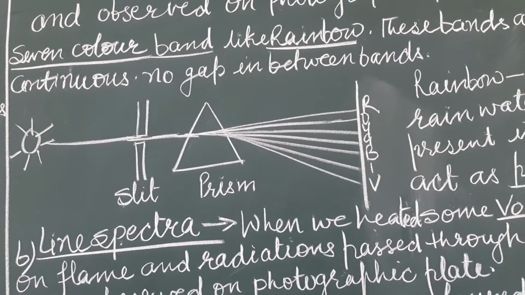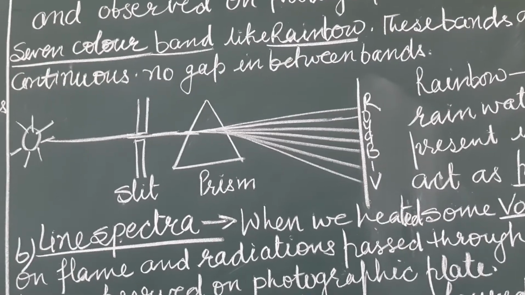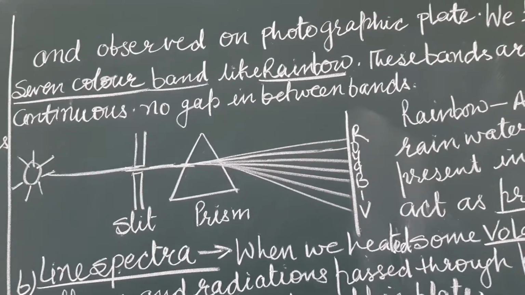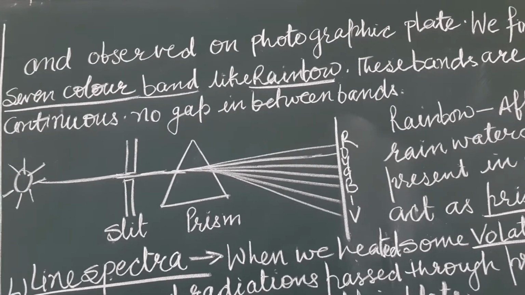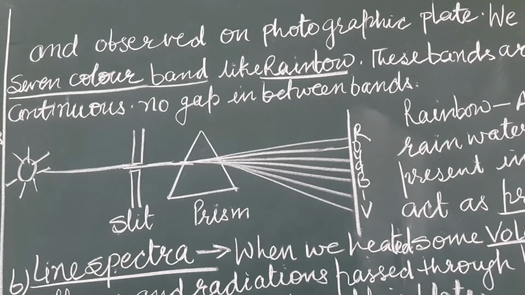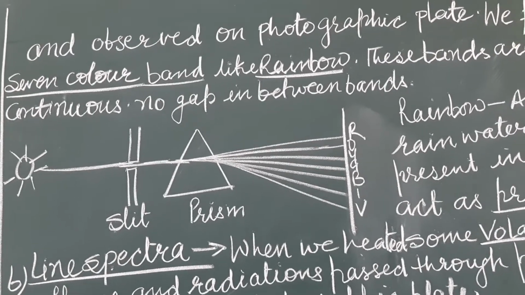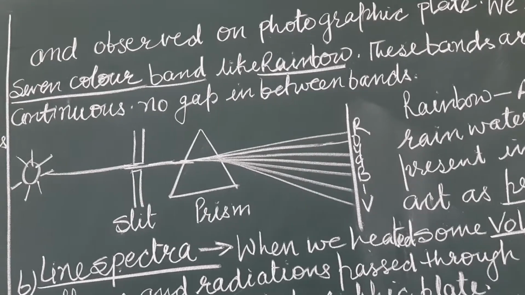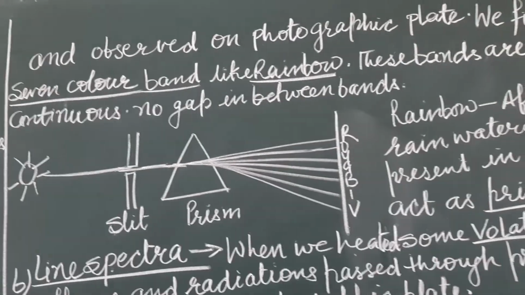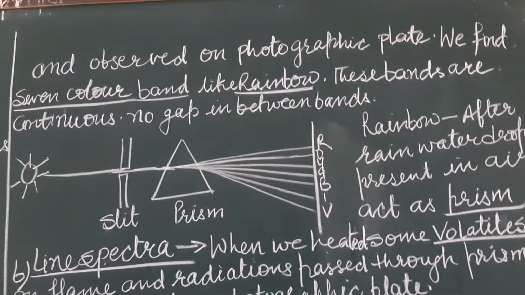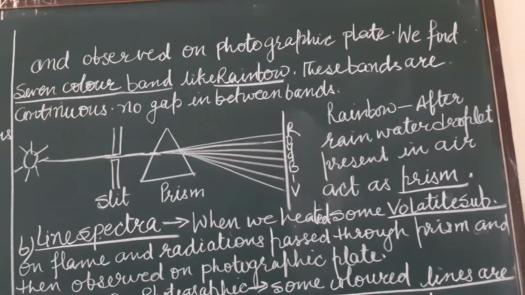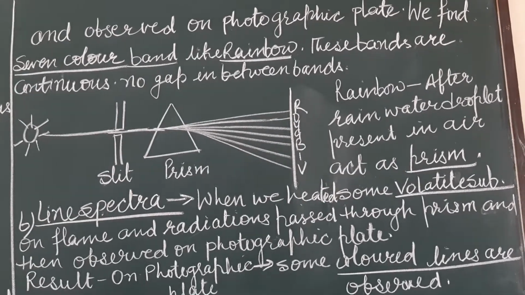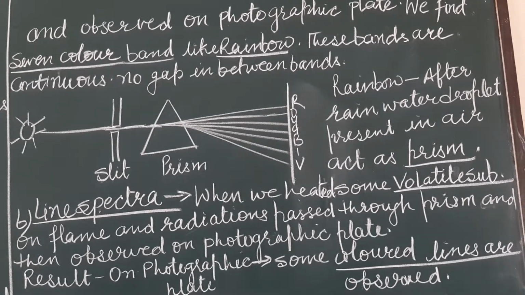These bands overlap each other, so this color pattern shows continuity. That's why this spectrum is known as continuous spectra, continuous emission spectra, because radiation is emitted from the source and the bands appear in continuous form.